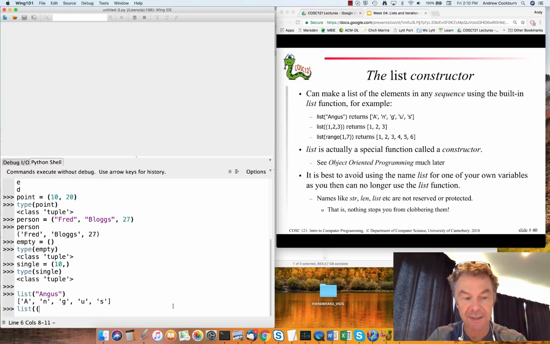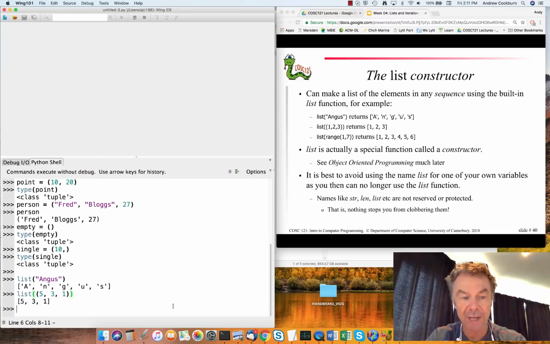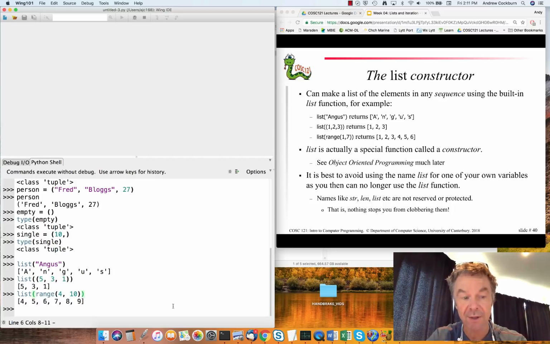If we pass into list a tuple that is, let's say, 5, 3, and 1, well, the argument here is a tuple, 5, 3, and 1, but what we'll get as a result is a list. So it's just converting between these types. So list of the range 4 to 10 gives us a list now that is all of those values in sequence. Okay, so it's easy to convert between different types of sequencing objects and lists.